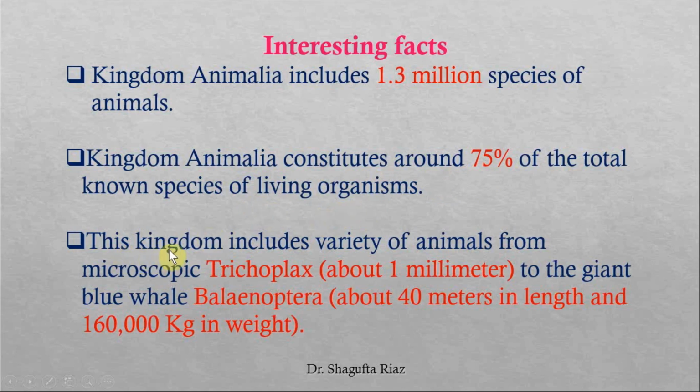Plus, this kingdom includes a variety of animals, from a microscopic Trichoplax, which is about 1 millimeter in size, to the giant blue whale, whose scientific name is Balaenoptera, and it has 40 meters length and about 1,60,000 kg in weight. These are important to learn for the MCQs.